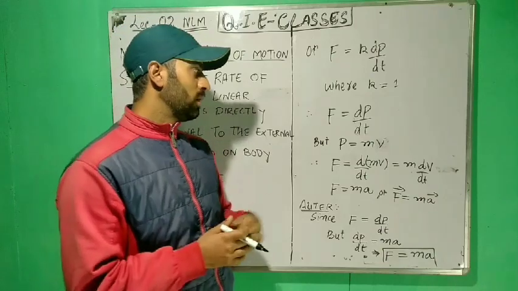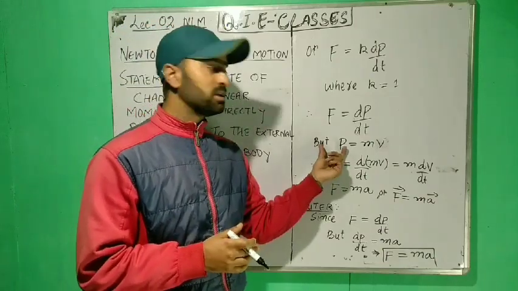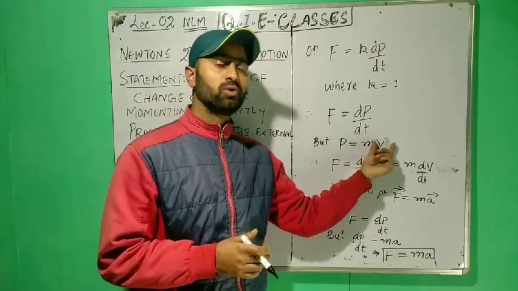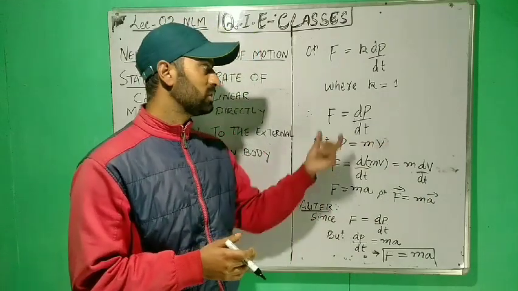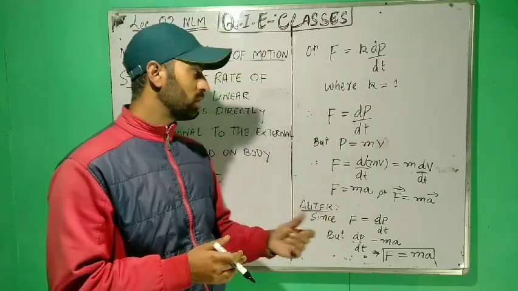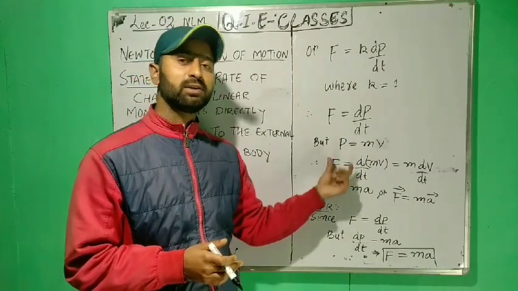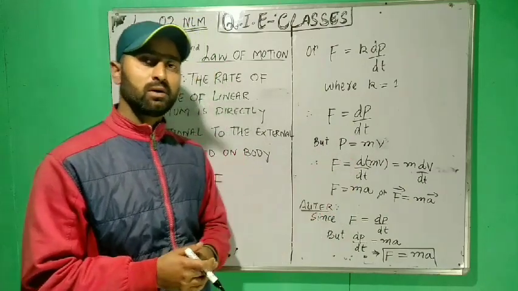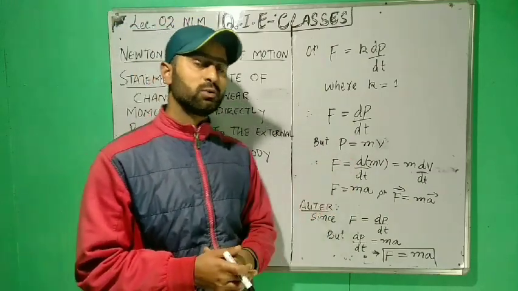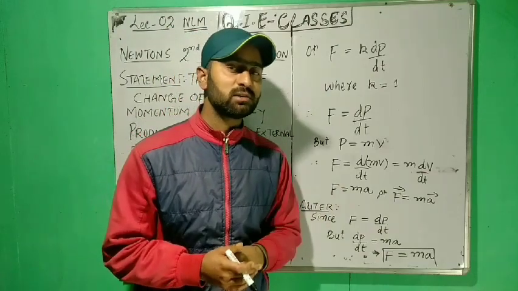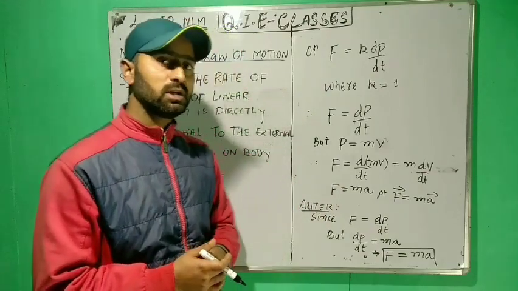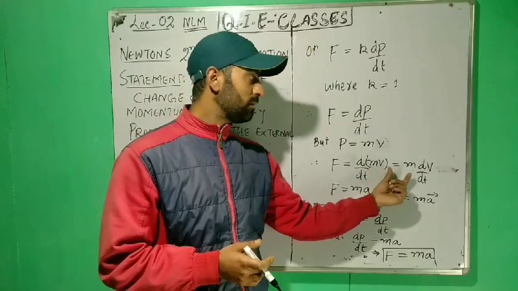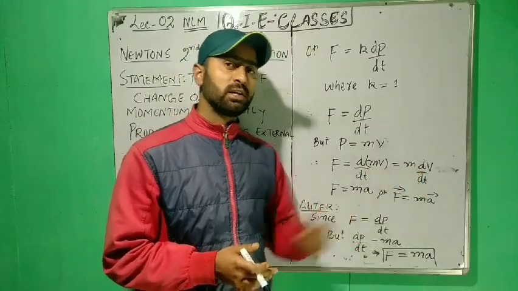But we know momentum p is equal to mass into velocity. Therefore, this equation transforms to F equal to d upon dt of mv. Since we are discussing Newtonian mechanics, in which mass is assumed to be constant, it is equal to m into dv upon dt.